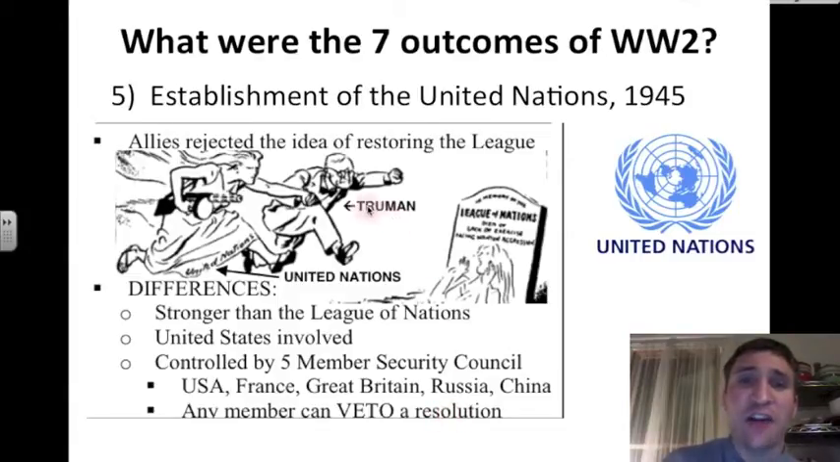And here is Harry Truman, US president during 1945, and he is holding hands with Lady Liberty, who has an assault rifle. What? Well, the United Nations has more military power, and they have a lot more power overall than this League of Nations, which failed.